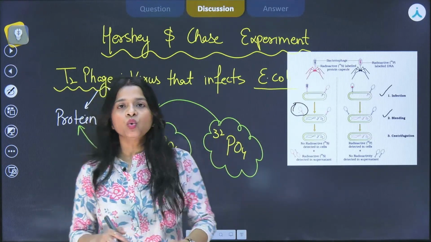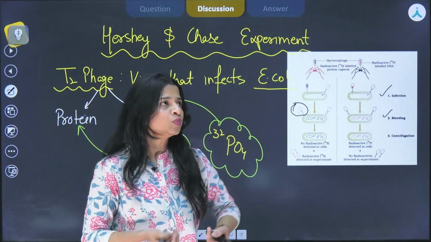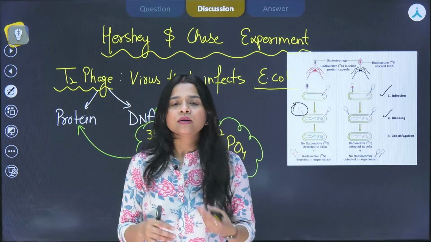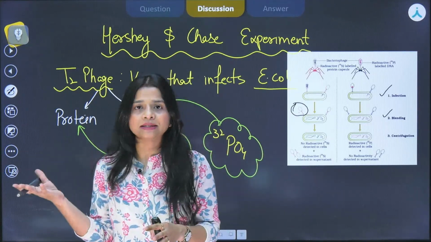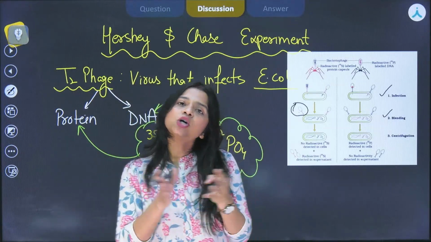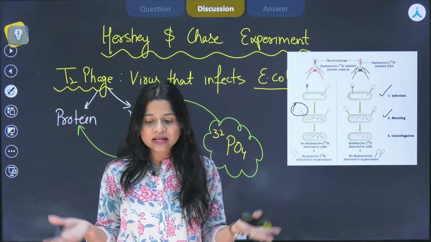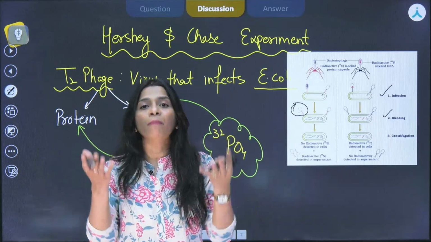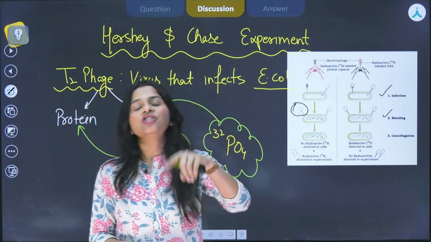Now the third process is centrifugation. What is centrifugation? At home, mummy uses cream to take out butter. She simply churns the whole cream, and that leads to the butter coming up. That is churning of the cream, that is centrifugation taking place.